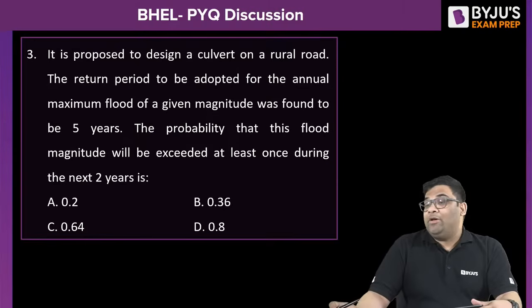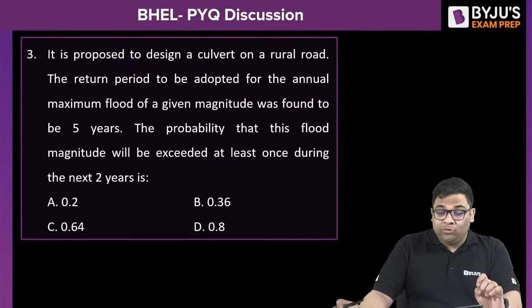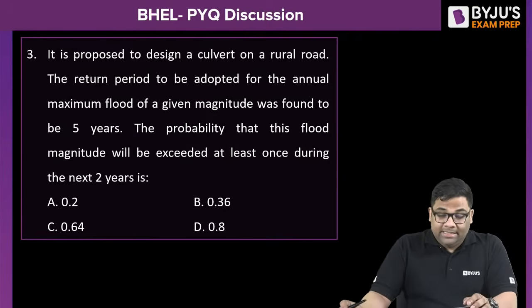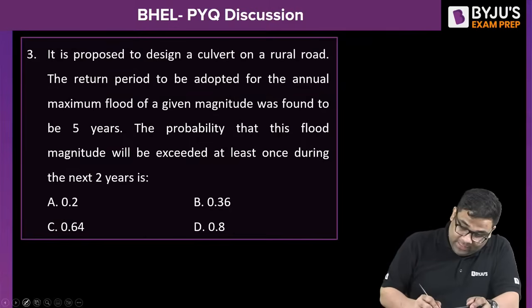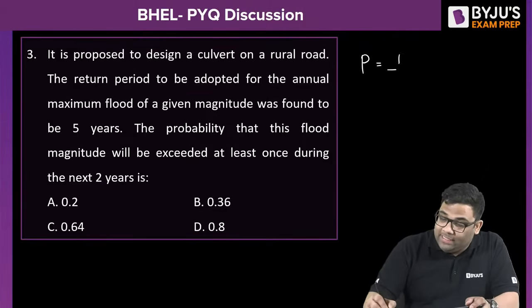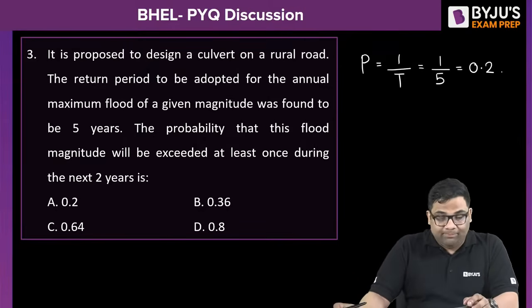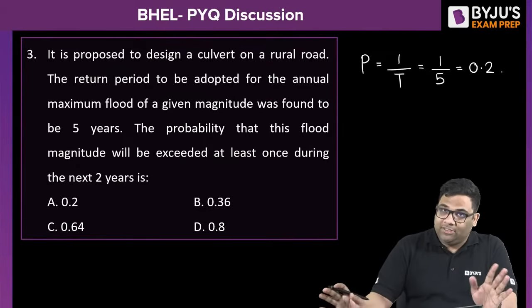Here we have a numerical from hydrology. Let us read the question. It is proposed to design a culvert on a rural road. The return period adopted is 5 years. The return period for the maximum flood is 5 years. So how to get the probability from the return period? It is 1 by T. So the probability is 1 by 5, that is 0.2. This is the way to find the probability of occurrence of a particular flood from its return period.